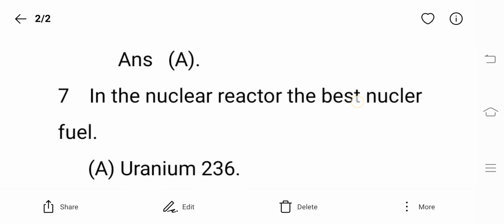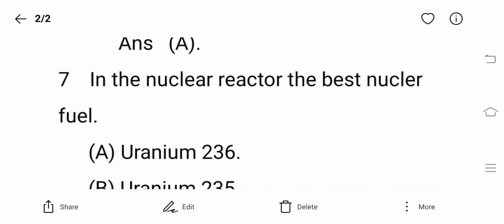The next question: in the nuclear reactor, the best nuclear fuel is uranium 235, because uranium 235 is easy to split, and it is available in nature at about 0.7%. In the power plants, a nuclear fission reaction will take place.